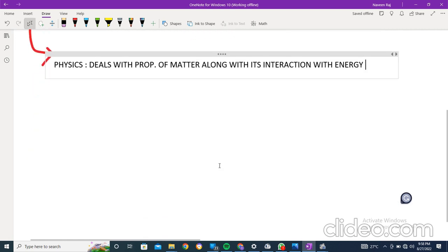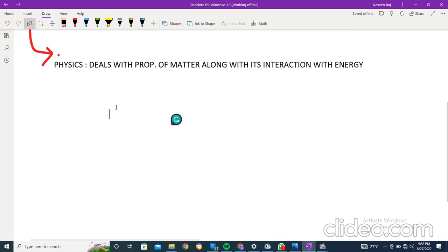And physics is really very old. It has been found that physics is really old, and even though people did not know what physics is, they were still using physics. Let me give some examples.